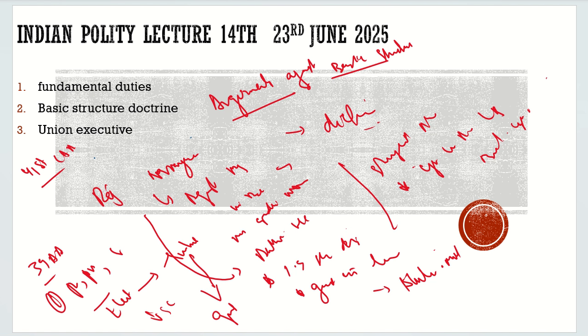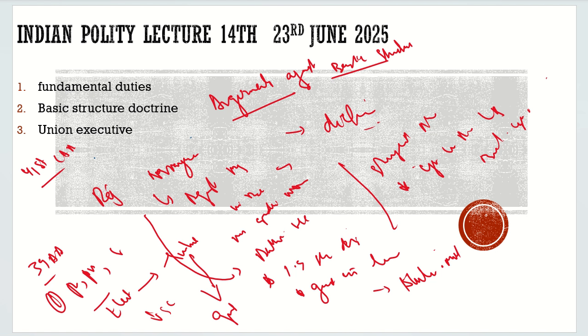But the court struck down both the amendments, and said that free and fair elections are the basic structure of the constitution and cannot be violated. Similarly, rule of law is the basic structure of the constitution, and it cannot be violated. So this is the discussion about the basic structure doctrine.